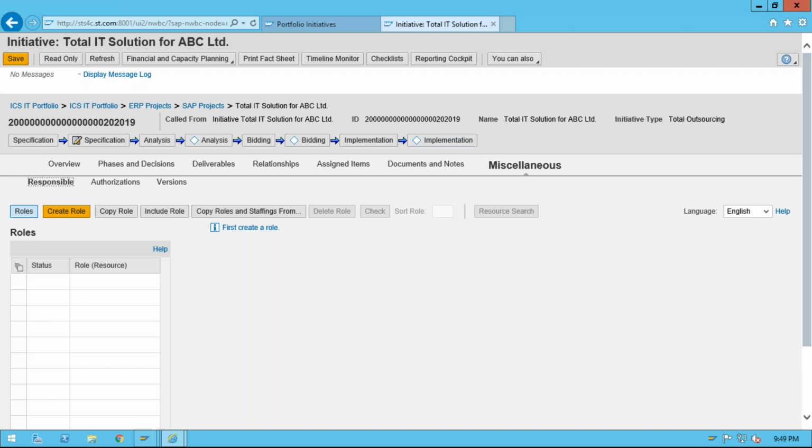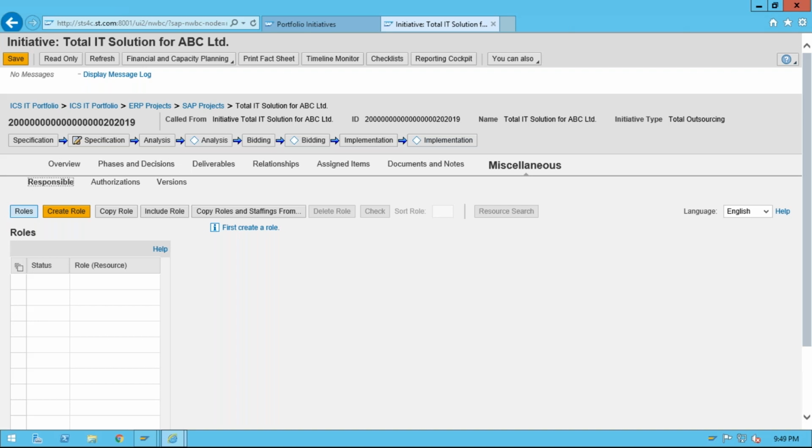So these are four different roles which I can create for a specific project. If you want to bifurcate further and calculate your cost in more detail, say the cost is different for a PS consultant or a PPM consultant, you can create a role for that particular module also.